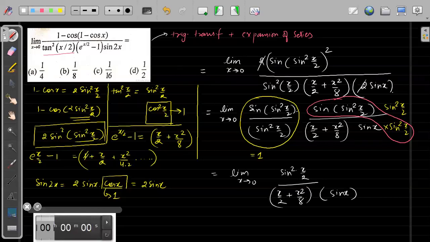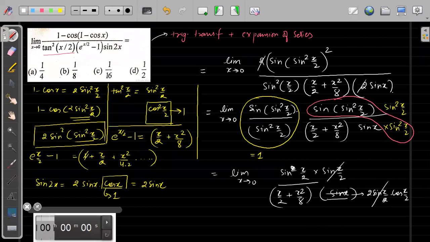Now here again, this sine square x by 2 I can write as sine x by 2 into sine x by 2. This sine x I can write as 2 sine x by 2 into cos x by 2, right? Sine x by 2 will get cancelled with sine x by 2.